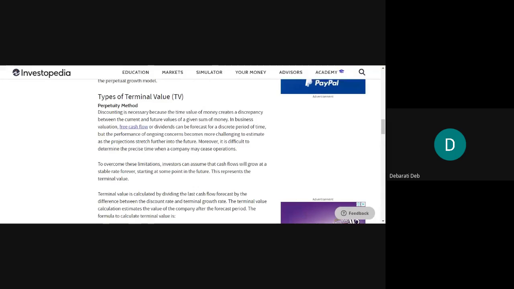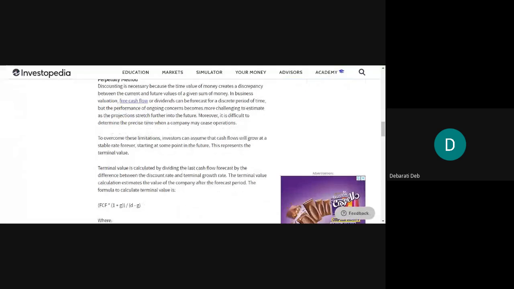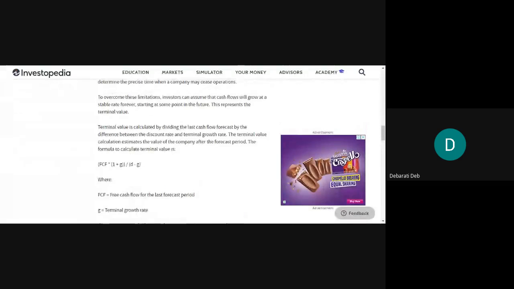In business valuation, free cash flow or dividends can be forecast for a discrete period of time, but the performance of ongoing concerns becomes more challenging to estimate as projections stretch further into the future. Moreover, it is difficult to determine the precise time when a company may cease operations. So it is about assumptions and estimations of future predictions, which is very difficult.